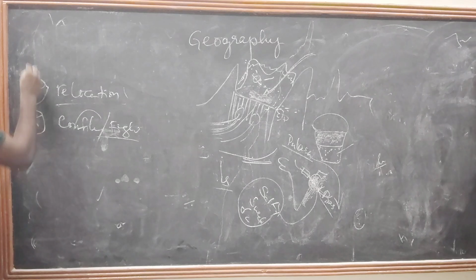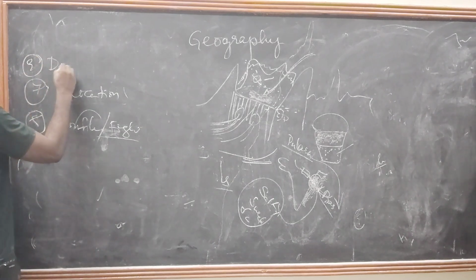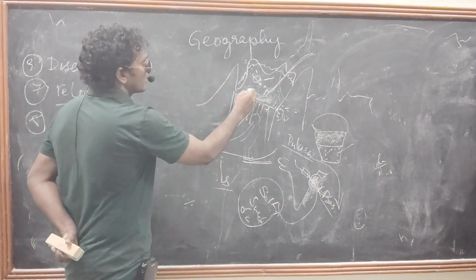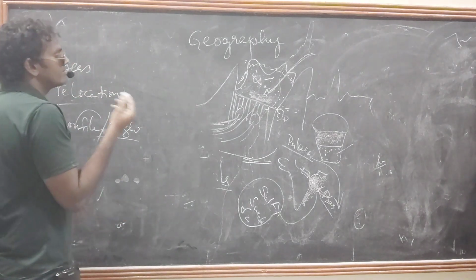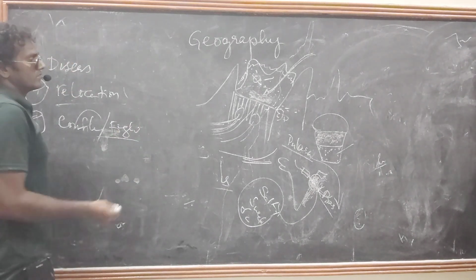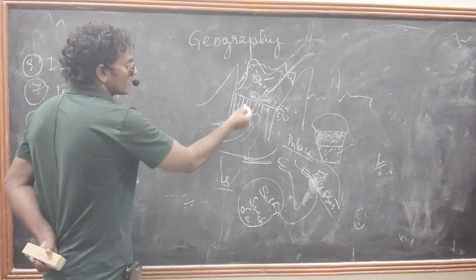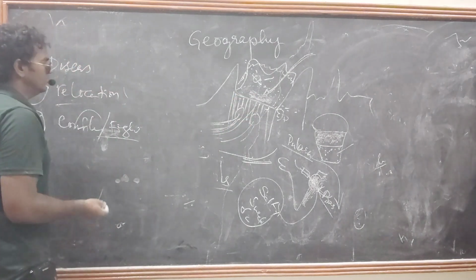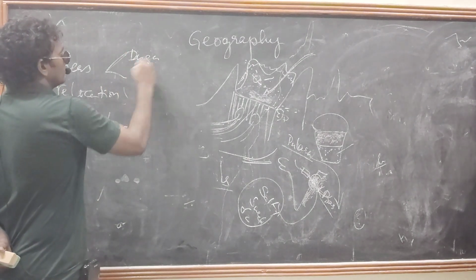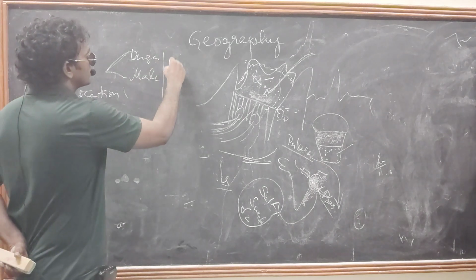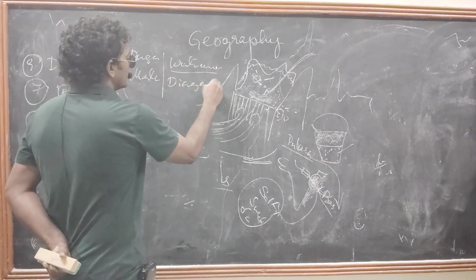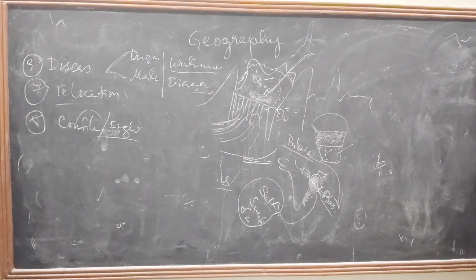And the ninth point, diseases. See, there is a river and a reservoir. What happens if stagnated water is there? Some mosquitoes may lay eggs on the water. If mosquitoes lay eggs, what will happen? They may cause dengue, malaria, and other waterborne diseases like diarrhea. See, it also causes diseases.